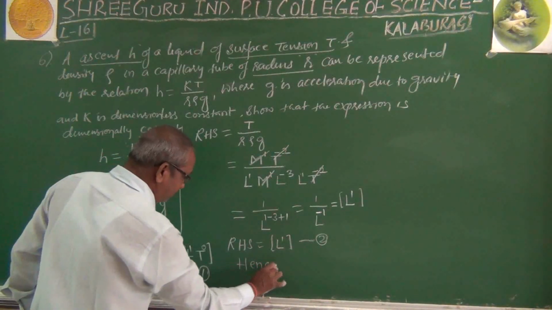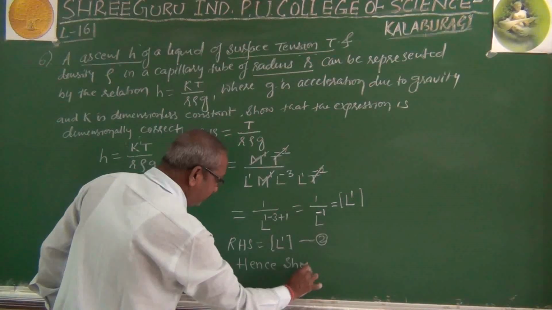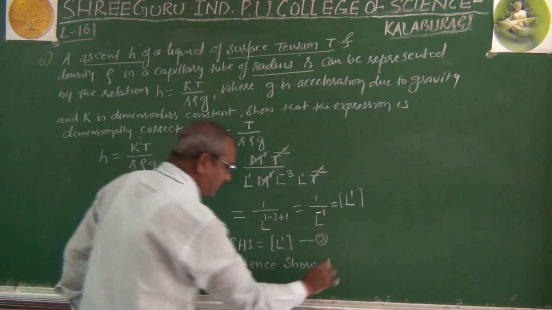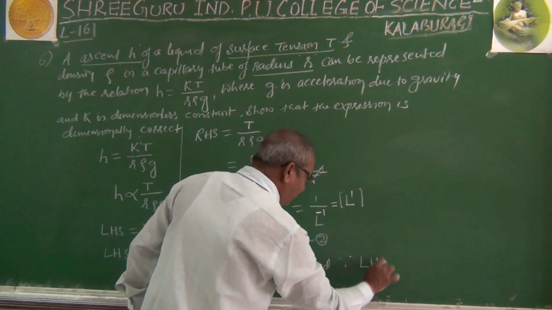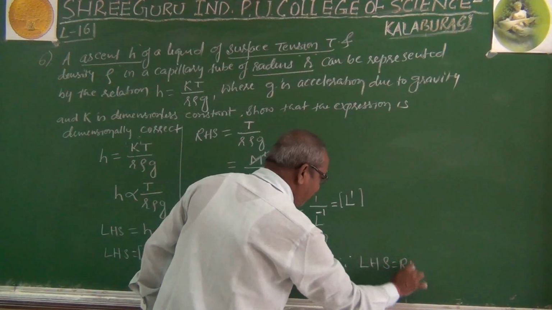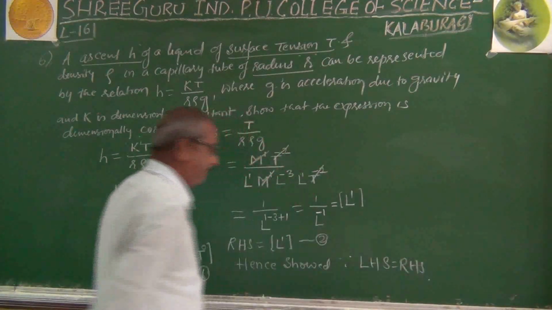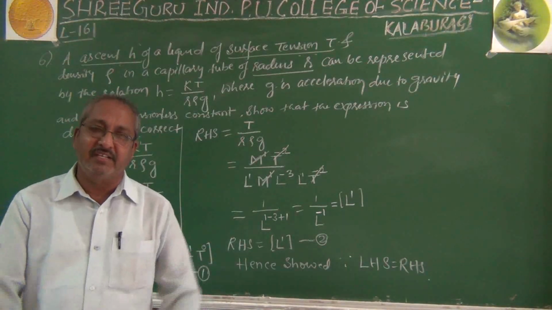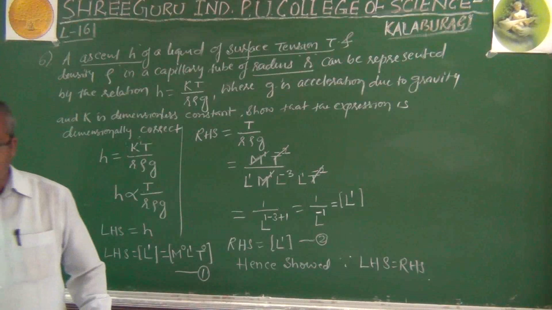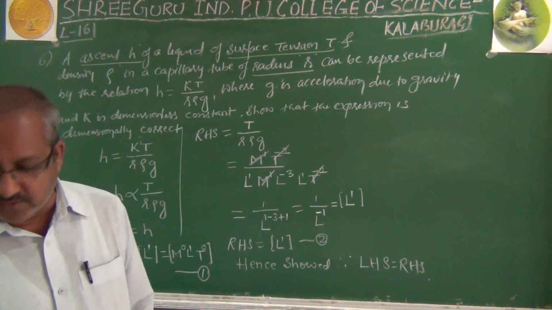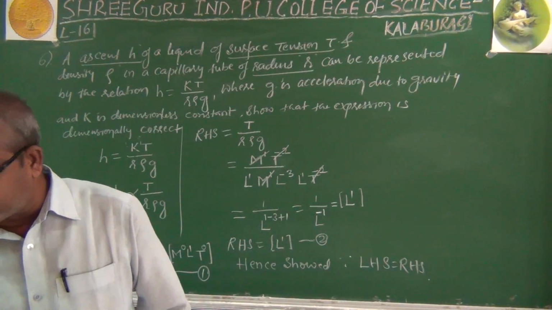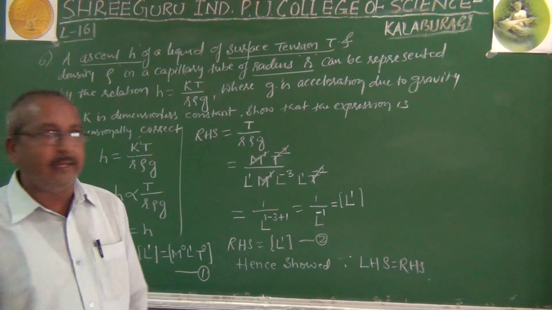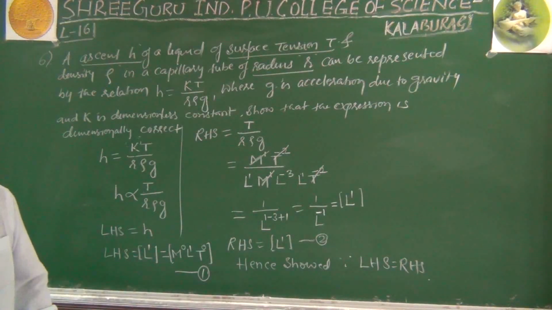Hence shown, because LHS equals RHS. This is the way to check the correctness of a given equation. Is it clear how to check whether a given expression or equation is dimensionally right or wrong?